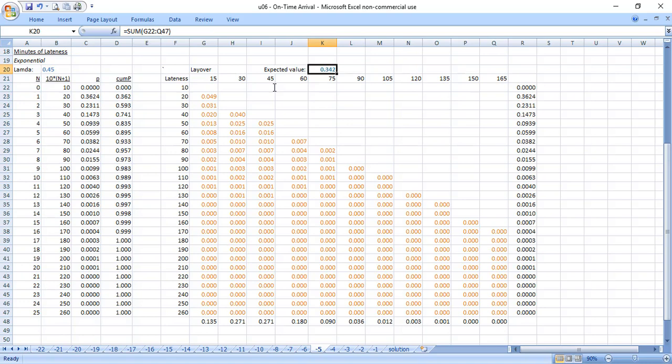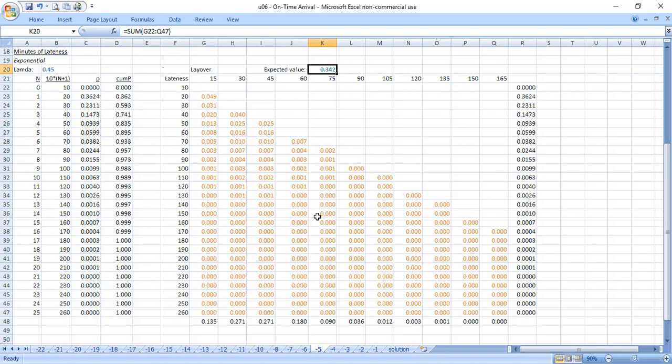There's a 34% chance, based on the parameters I was given, that the layover I plan won't be long enough to cover the lateness in what occurs going into my data. So that's an important number there in terms of the problem. And every joint probability is a little different, but it always comes down to modifying the formula in this table cell to include the constraint you're given in the problem. It could be anything.